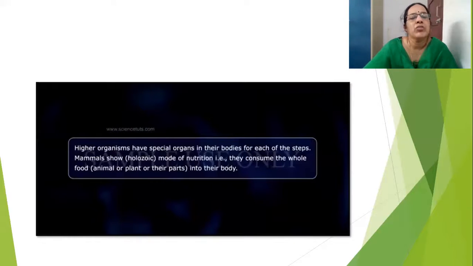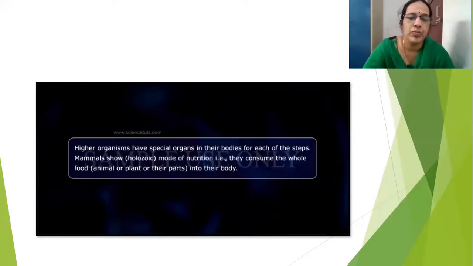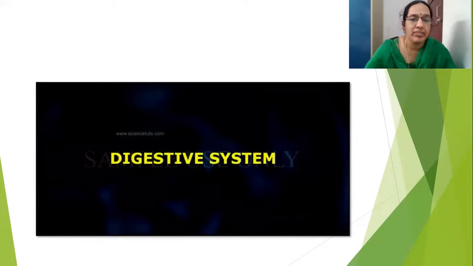Higher organisms have special organs in their body for each of the steps. Mammals show holozoic mode of nutrition. They consume the whole food, like animal or plant or their parts, into their body. So now we'll see how the food is getting digested.